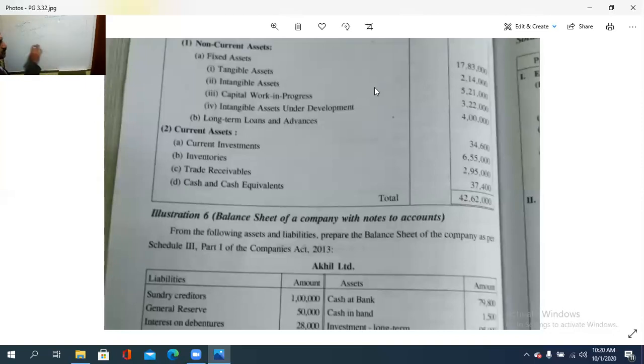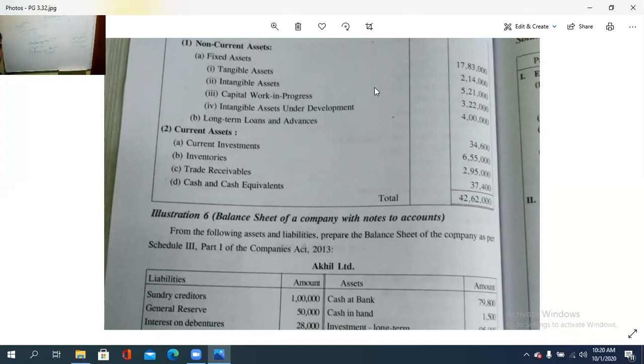Then intangible asset, intangible fixed asset is 2,14,000. Then capital work in progress. How much? 5,21,000. Then intangible assets under development, it is 3,22,000.